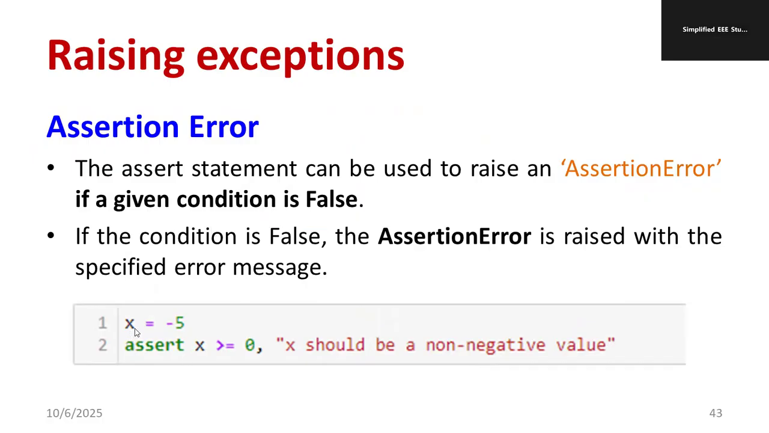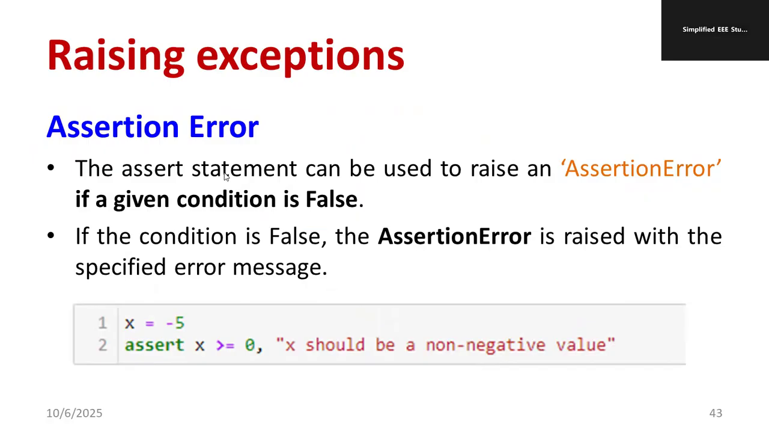For example, select a variable x equal to -5. You are supposed to use the statement called assert. Assert the variable x, using the comparison operator greater than or equal to 0. x should be a non-negative value. Here you are using the keyword called assert.